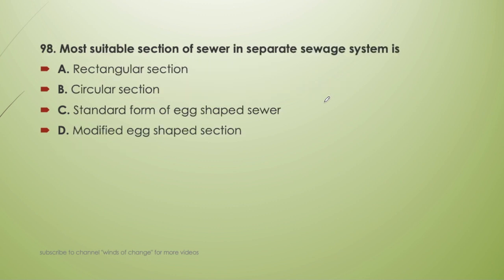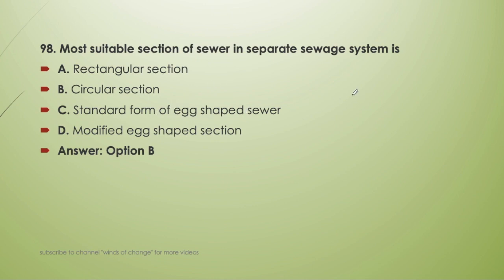Next question. Most suitable section of the sewer in the separate sewage system is rectangular, circular, standard form of egg, or modified egg shaped. We are talking about separate sewage system. In the separate sewage system, we will prefer circular section. Okay, and for combined system, we do prefer standard egg shaped sewer.